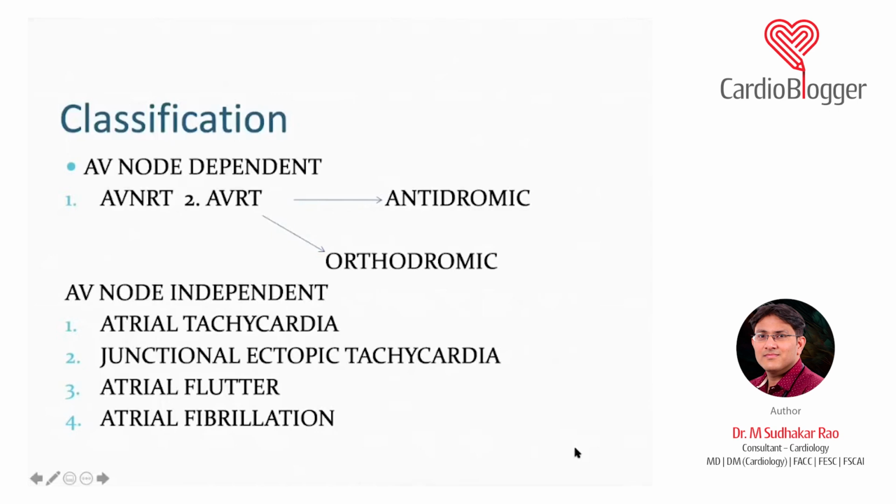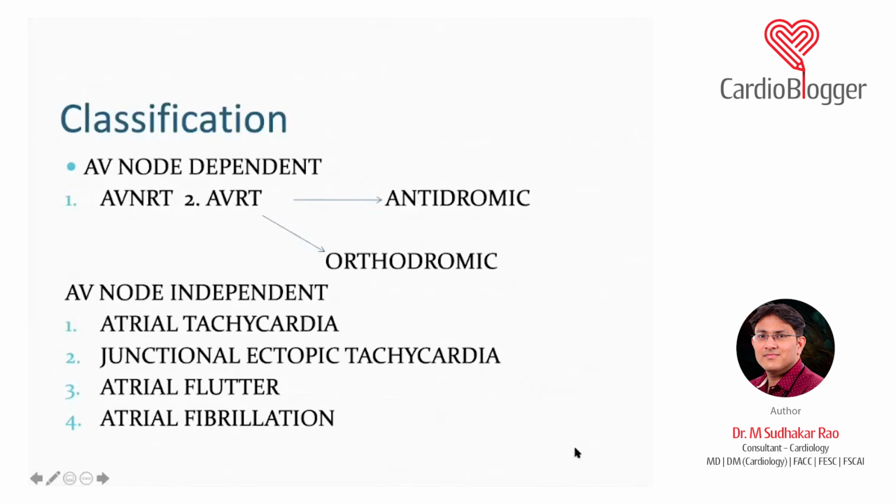Whereas atrioventricular reciprocating tachycardia is something where there is something known as an accessory pathway. Normally, we know the impulse from the SA node conducts to the AV node, and from the AV node via the bundle of His to the ventricle. Again, in less than 1% of the population, there is an accessory pathway. Now, these accessory pathways are usually present from the atria to the ventricles, and the impulse can travel also via the accessory pathway.